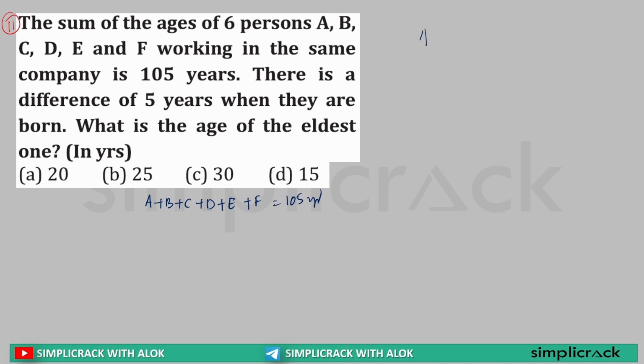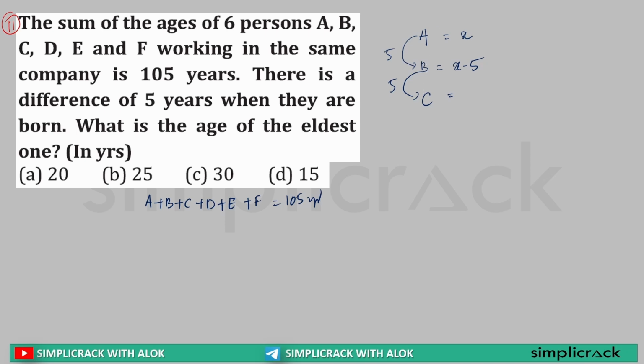Sir, let's take A was born first. So after A is born, 5 years later B is getting born. So for an example, A's age was x. So after 5 years B will be born. So B's age will be x minus 5. So then again after 5 years who will be born? C. So C will be 5 years less than B, because here A was born 5 years before B, right? So that means B is 5 years younger to A.